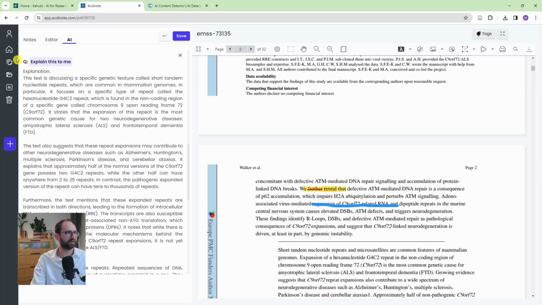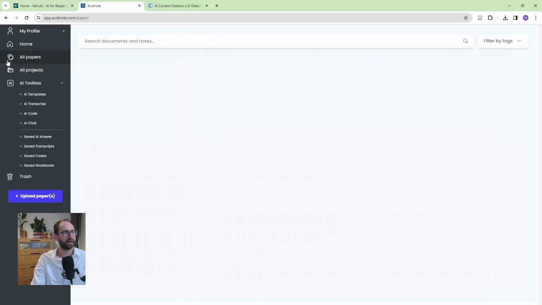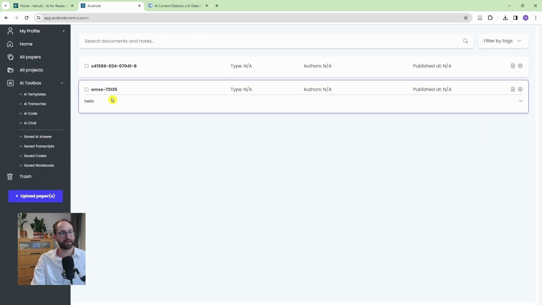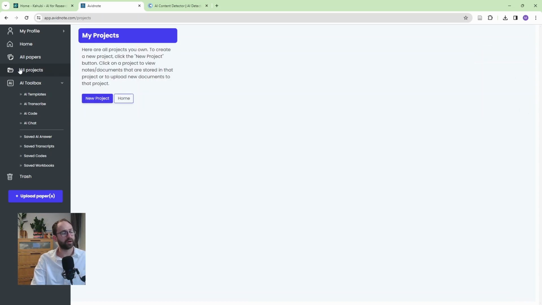Okay, so this is how this section works. We can go back to home. We can go back to papers here. But look, now I created this note and it's saved here, which is really helpful. Okay, now I can also create projects. I haven't created any, but you can basically create folders for your papers, for your projects, which is really useful.